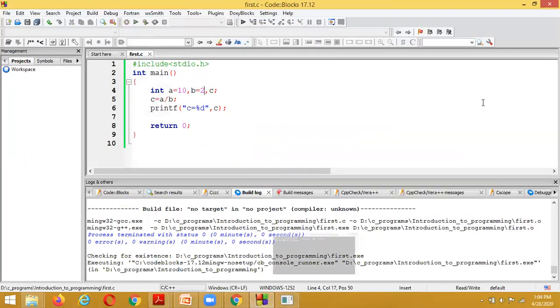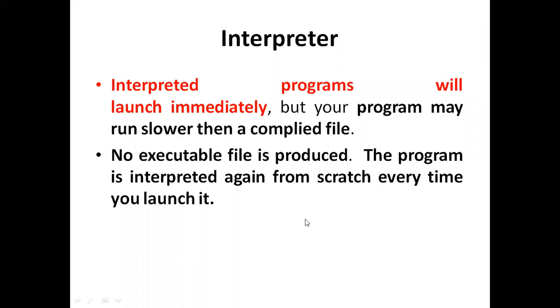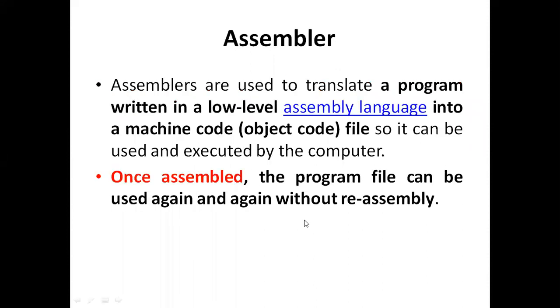In this type of scenario, to run the programs, the translator needed here is an interpreter. And we can execute any number of times.